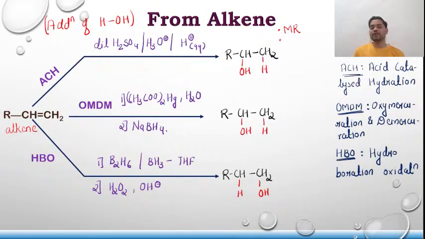But yes, you do not have to apply this rule blindly, because in this particular reaction mechanism, carbocation has been formed. Since carbocation is formed, this carbocation will rearrange. That means if there is a possibility of a 2-degree alcohol to get converted into a 3-degree alcohol, that rearrangement will take place.